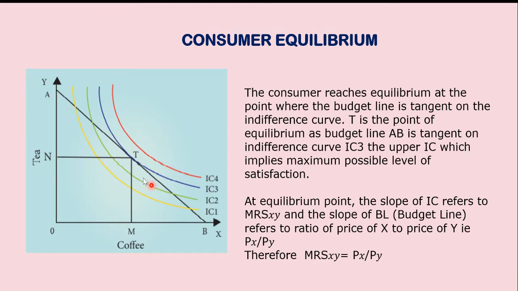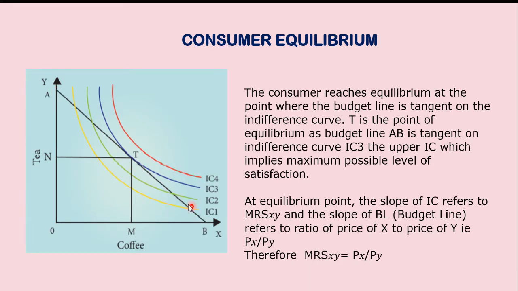This is the budget line. The black color line is the budget line, AB. And you have a set of indifference curves, IC1, IC2, IC3, IC4. A consumer always likes to have a higher level of satisfaction. That is the red color curve. But he cannot purchase anything on the red color curve because his budget is only AB.